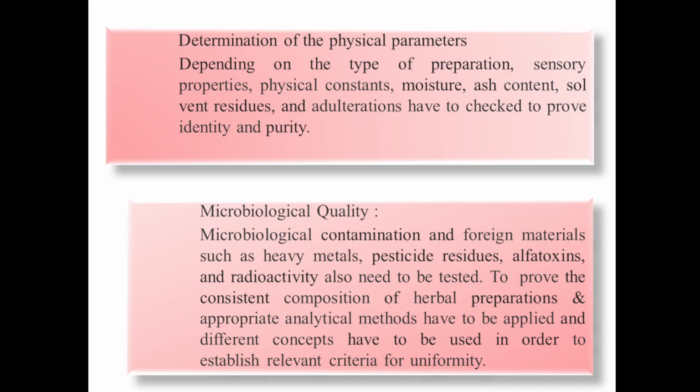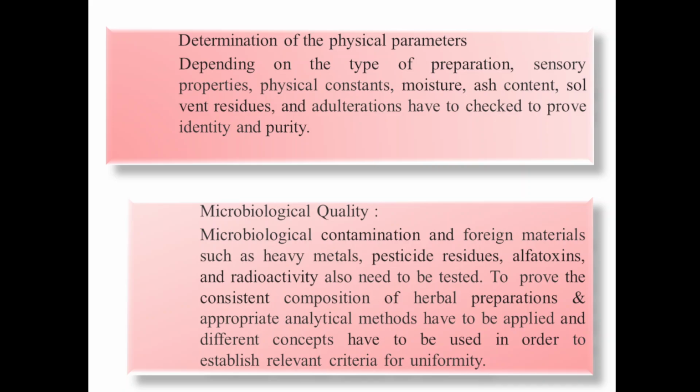For example, many herbal formulations are prepared by the process of fermentation, which will result in formation of solvent. Alcohol is released in that herbal formulation, so how much quantity of solvent residue is there should be determined under physical parameters.